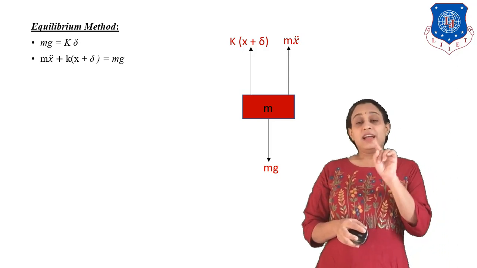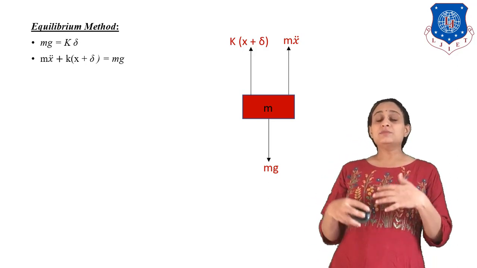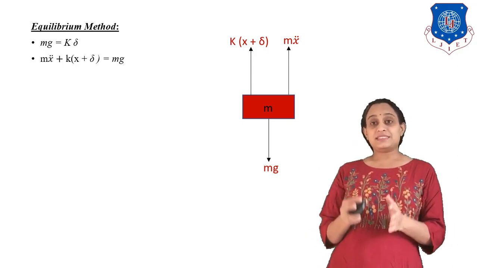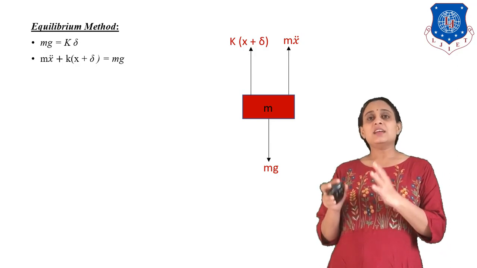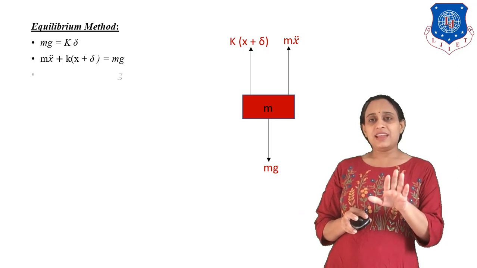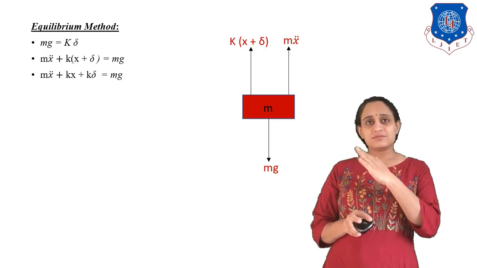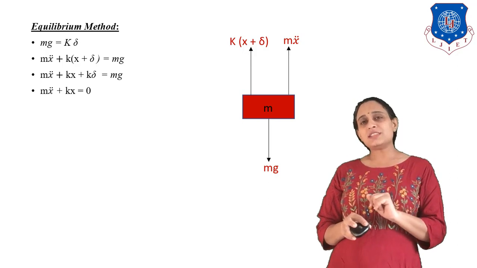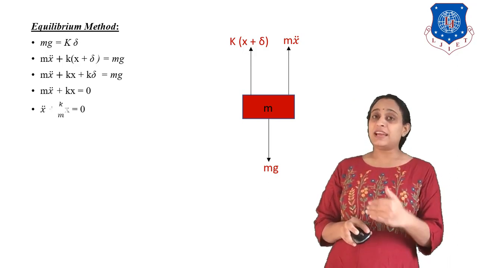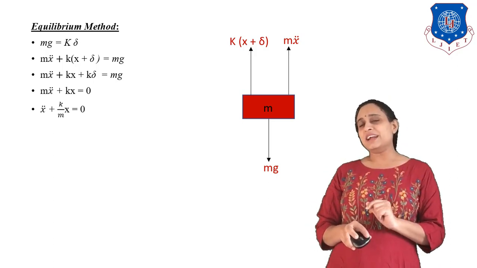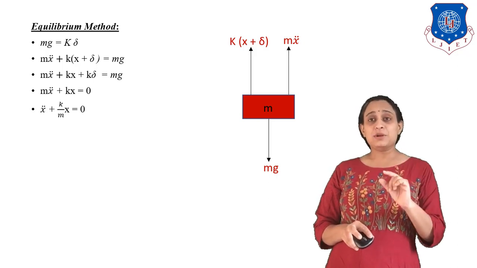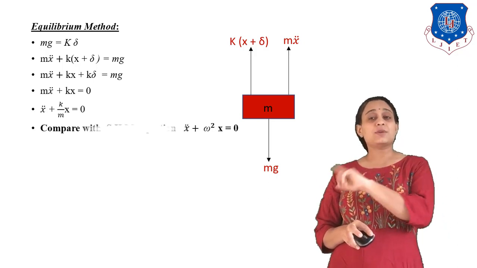Now according to our free body diagram, the equation we get is mx double dot plus K (x plus delta) is equal to mg. Now as we know, K delta is equal to mg, hence they cancel out. So if we solve this equation, what will we get? We get mx double dot plus kx is equal to 0. Now let us divide this equation by m. So what will we get? x double dot plus (k by m) x is equal to 0.